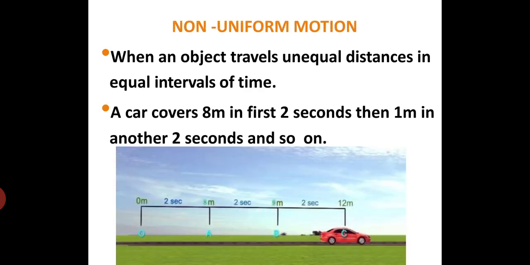So next is non-uniform motion. When an object travels unequal distances in equal intervals of time, then we say it is non-uniform motion. See, here the distance varies but the time remains the same. First a car covers 8 meters in 2 seconds and then 1 meter in another 2 seconds. So we say it is non-uniform motion. Remember, when the object travels unequal distances in equal intervals of time, we say it is non-uniform motion.